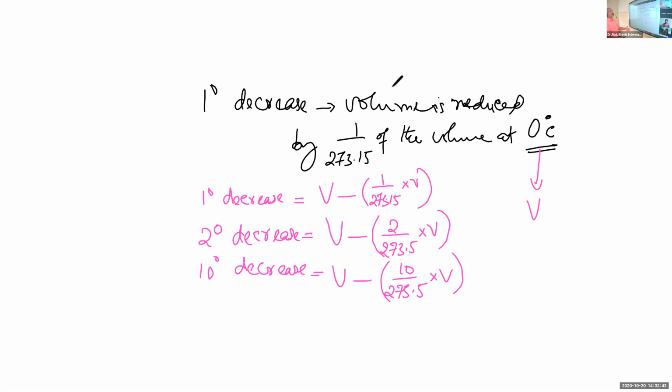Now you go on decreasing the temperature. The temperature is decreased by 273.15 degree.